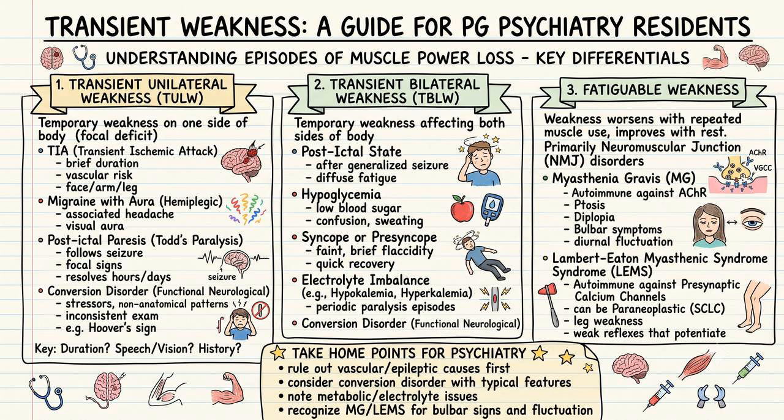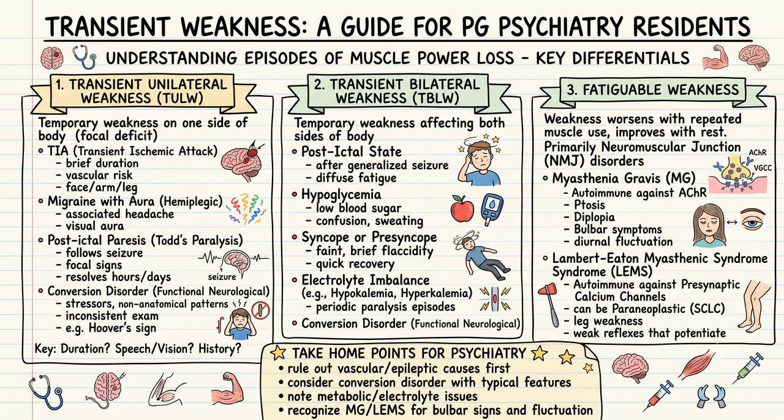Moving on to our second category, transient bilateral weakness, which affects both sides of the body. A common cause is a post-ictal state following a generalized seizure, leaving the patient with diffuse fatigue. Hypoglycemia is another vital differential, presenting with low blood sugar, confusion, and sweating. Syncope or presyncope can also cause temporary bilateral weakness, marked by feeling faint, brief flaccidity, and a quick recovery.